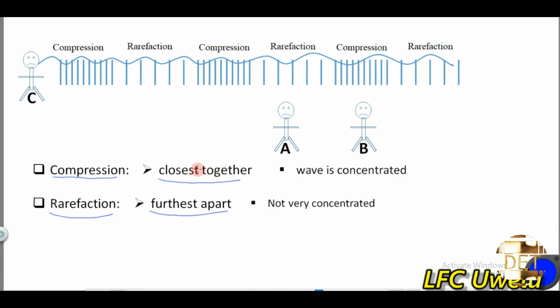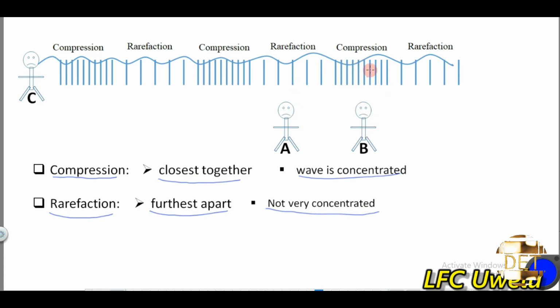The point where the waves are close together, the wave is very concentrated there. At the point of rarefaction, the wave is not very concentrated. So let's say this person C makes a sound, it's more likely that the person at B will hear more than A. Why?